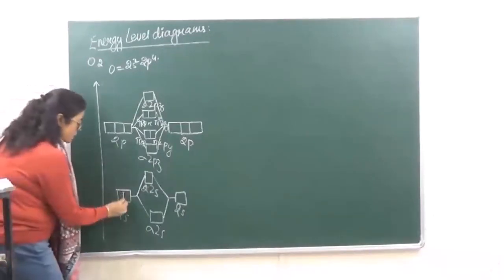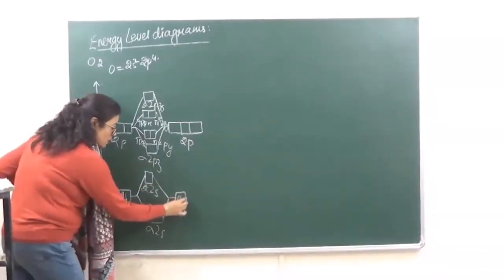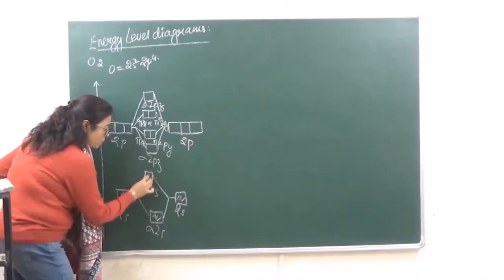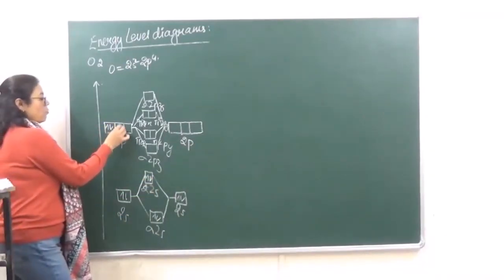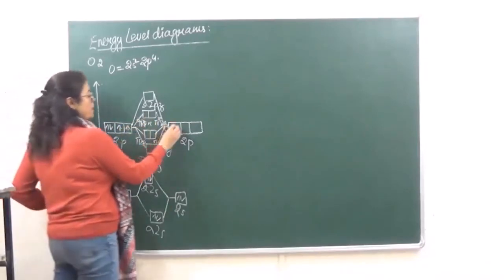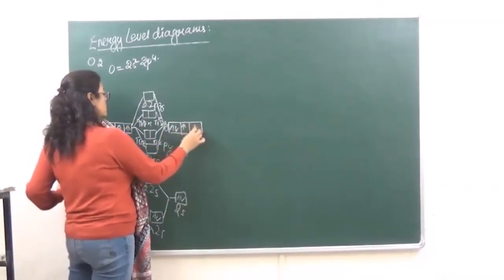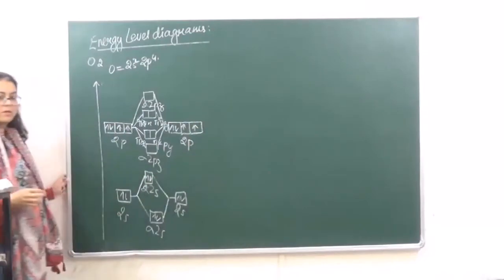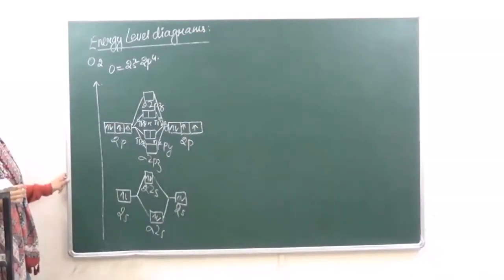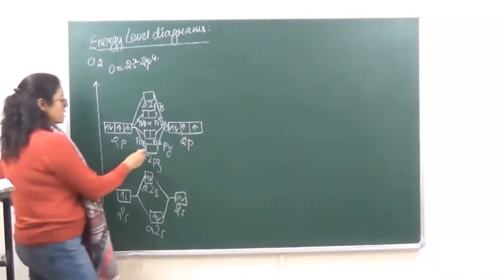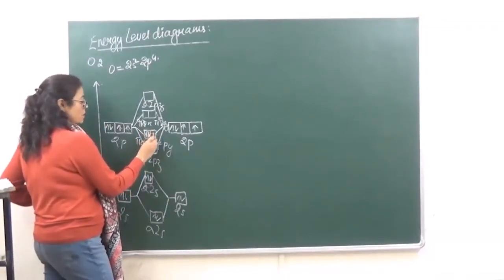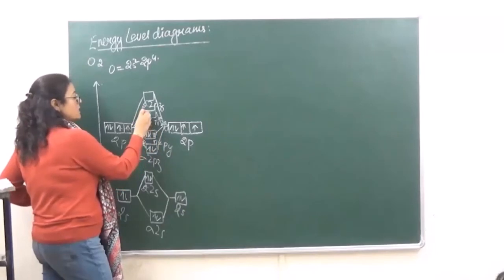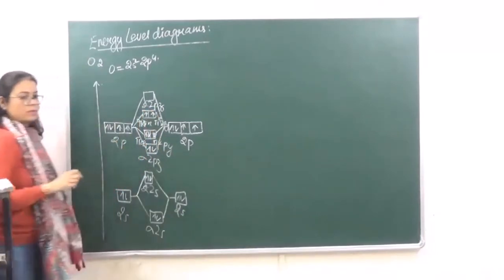In 2s we have 2 electrons, 1 2 3 4 fill up. Similarly we have 4 electrons in one 2p and 4 electrons in the other. So in total there are 8 electrons which have to be filled: 1 2 3 4 5 6 7 and 8.